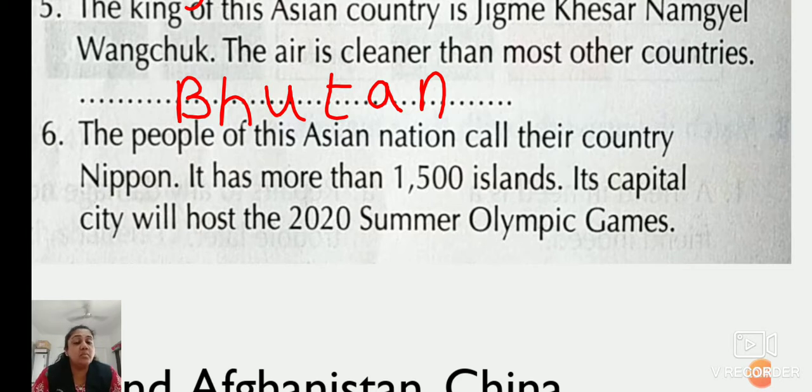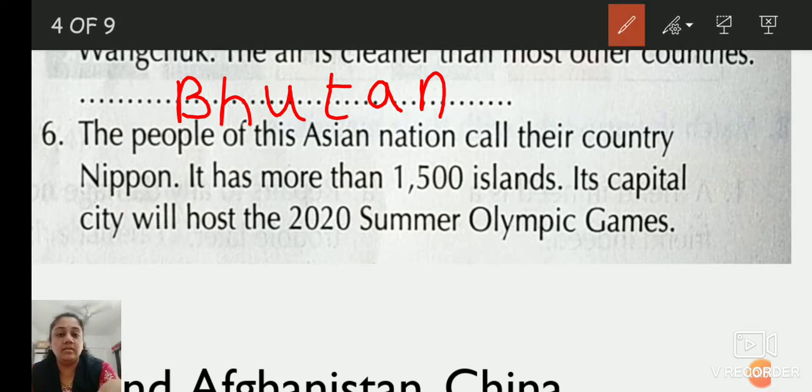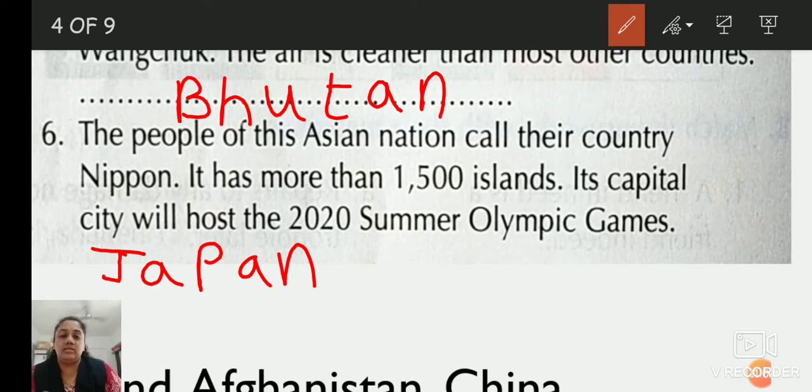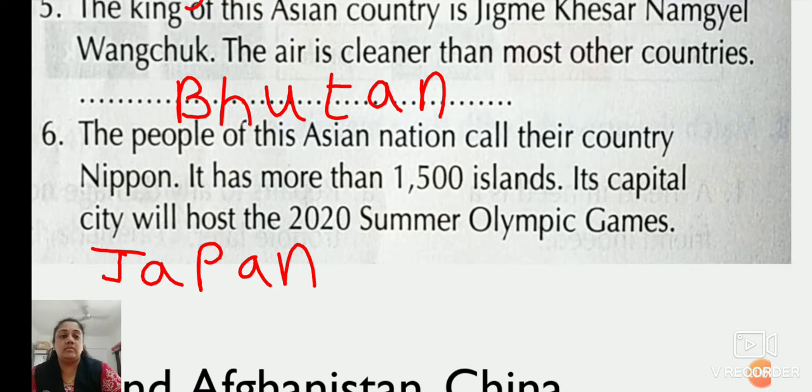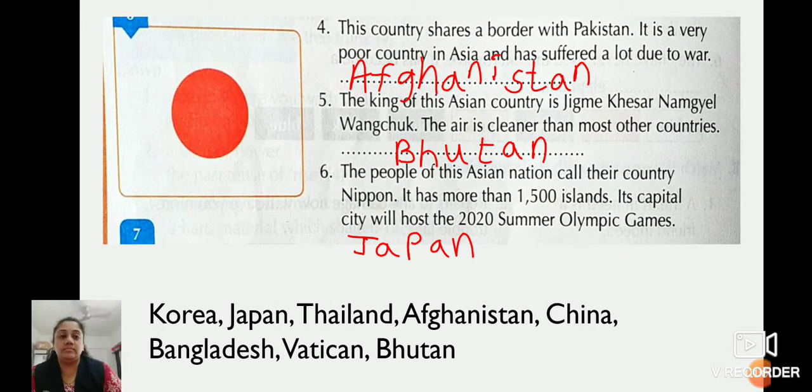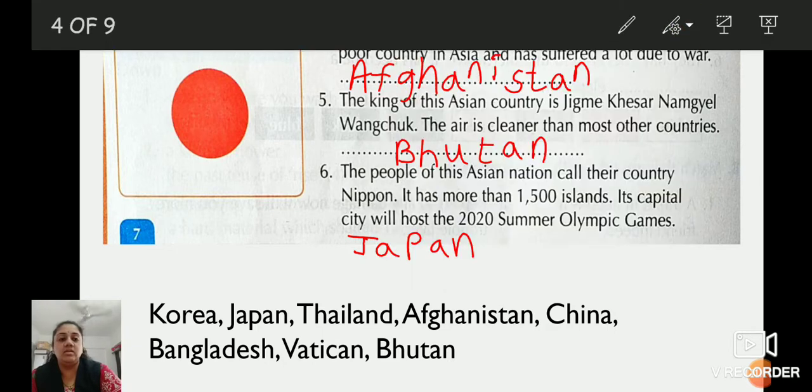Which country has more than 1,500 islands, children? It is Japan. So write down Japan. Yes. Have you completed till here? Okay. I will rub this and then we'll continue with the next question.